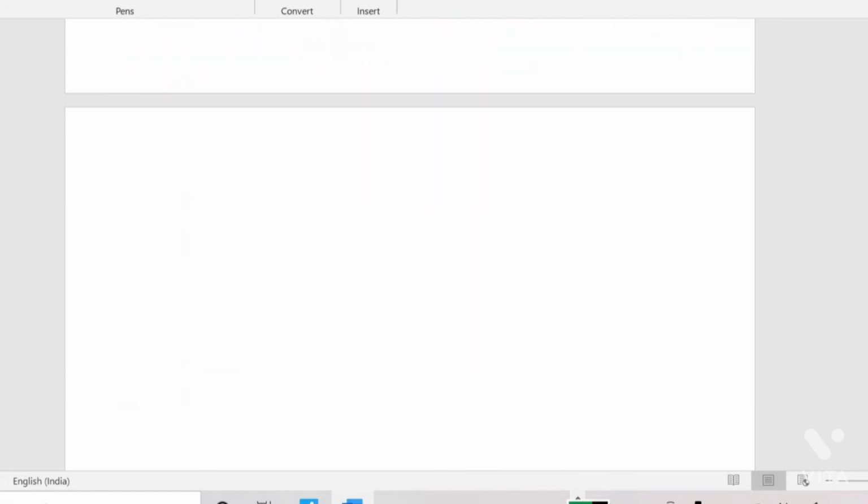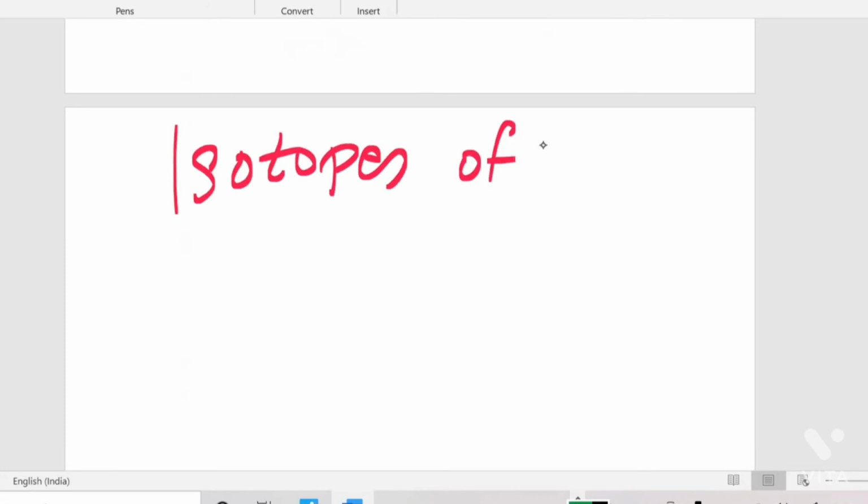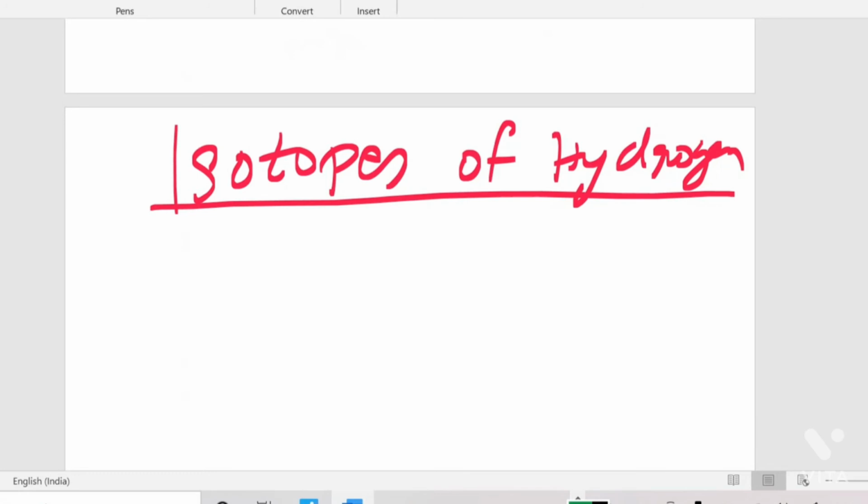First we'll see the isotopes of hydrogen. So how can we represent this? How many isotopes are there for hydrogen?